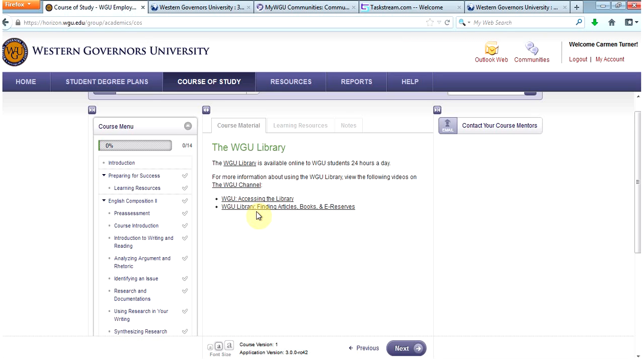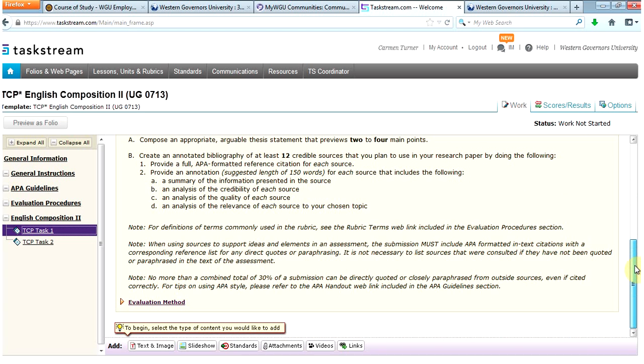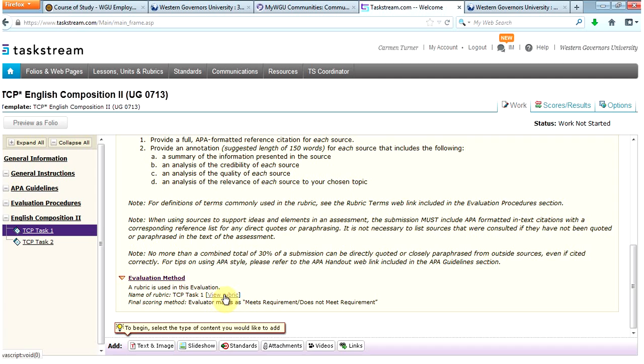Now, a couple of things. I'd just like to go back to TaskStream for just a moment because I want to show you some other information that you need to know. In addition to finding the detailed directions for each of the tasks, you can also see the rubric. And the rubric is what the evaluators are using to evaluate your work. So you want to be sure that you understand the rubric very carefully prior to submitting your work.